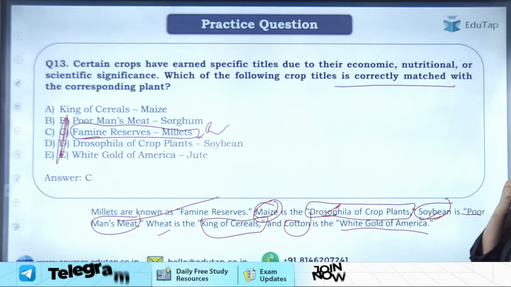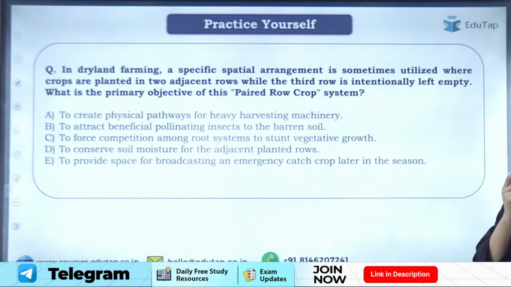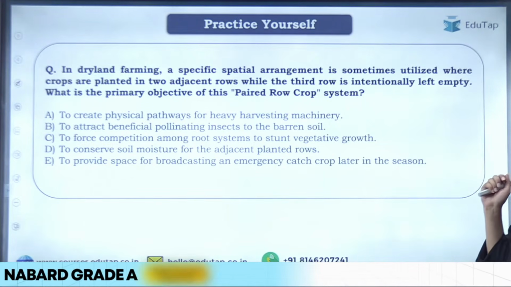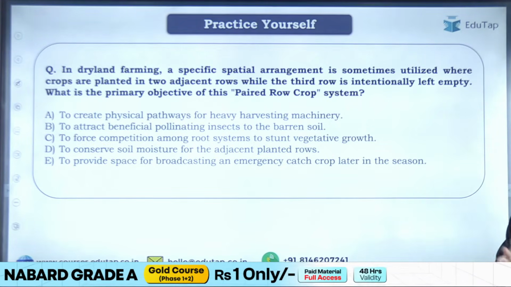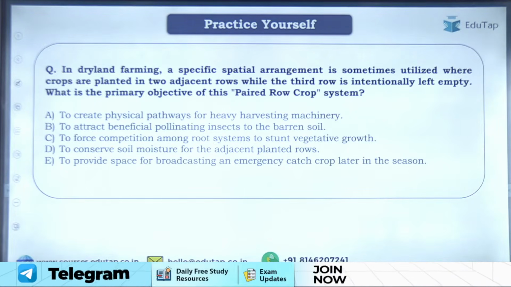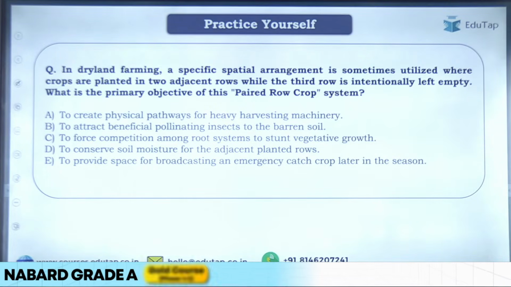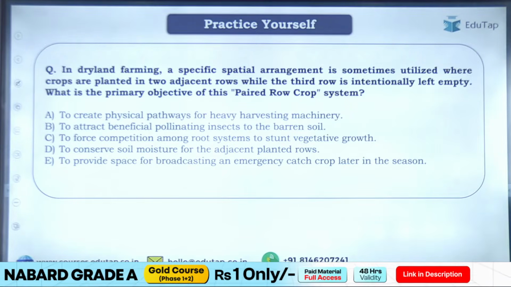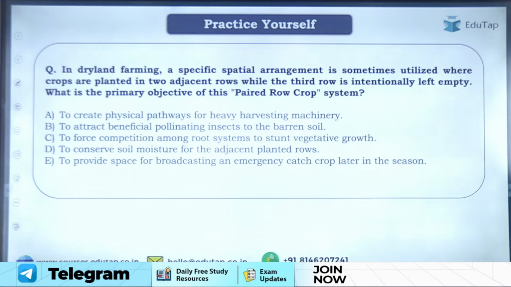Okay, now I have two questions for you. You have to solve these questions and do let me know the answer in the comment section. Okay, I want your answers in the comment section, not in the chat section. So, question is, in dryland farming, a specific spatial arrangement is sometimes utilized where crops are planted in two adjacent rows, while the third row is intentionally left empty. What is the primary objective of paired row crops system? This is the first question for you.